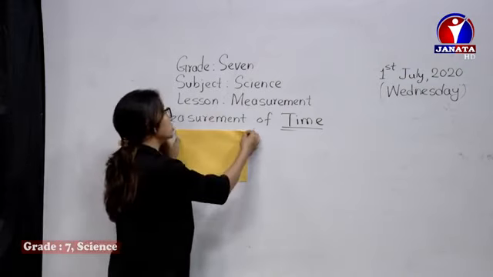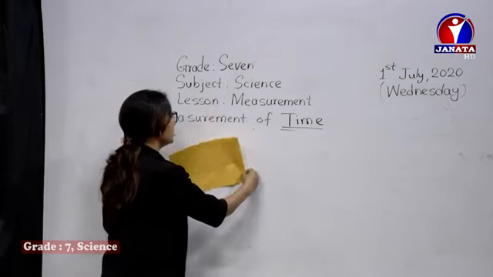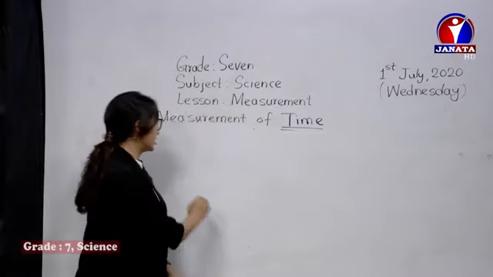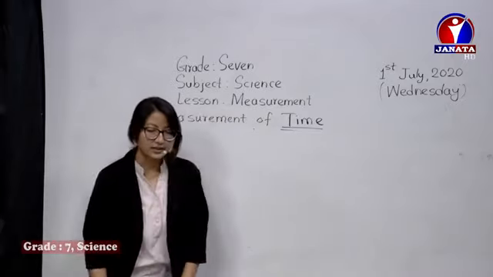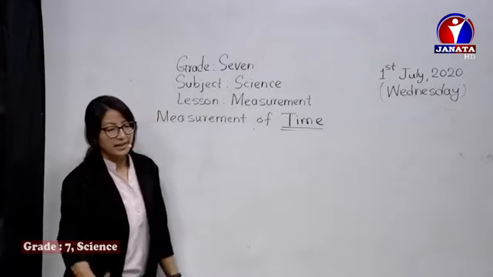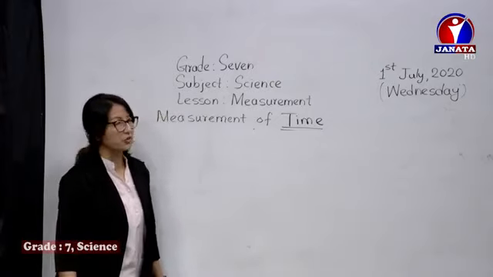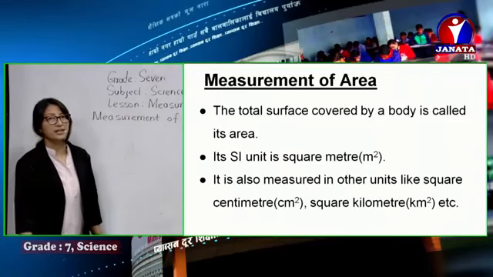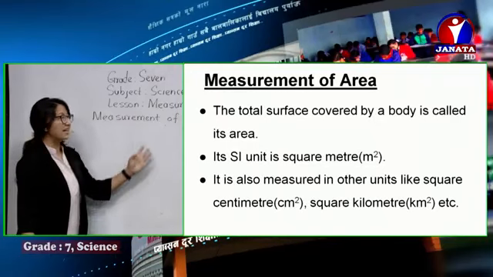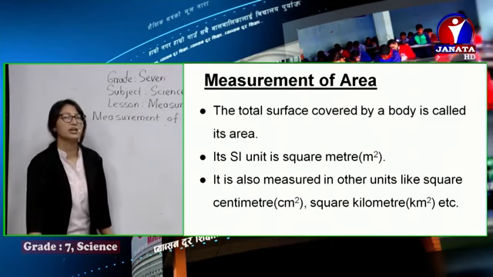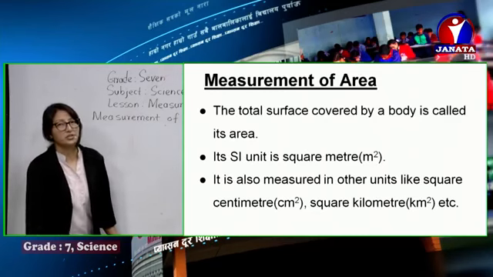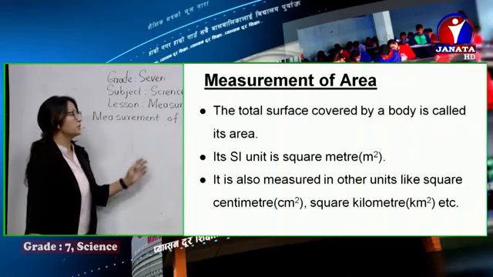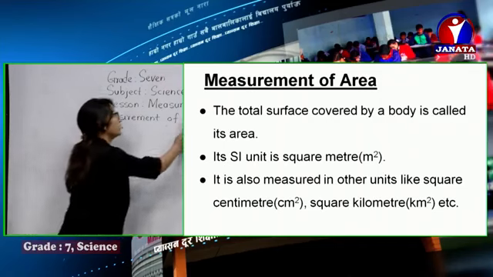Before we move on to the calculations, I'd like to explain a little more about area. Here you can see the slide. Area is the total surface covered by a body, and its SI unit is square meter, or we can also say meter square.